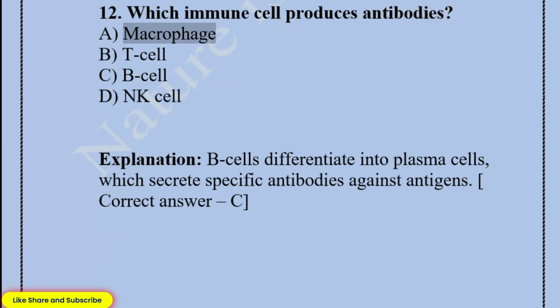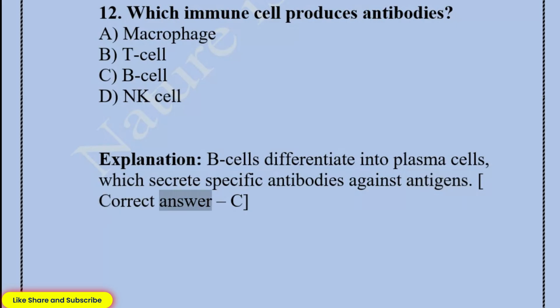12. Which immune cell produces antibodies? A. Macrophage. B. T cell. C. B cell. D. NK cell. Explanation: B cells differentiate into plasma cells, which secrete specific antibodies against antigens.